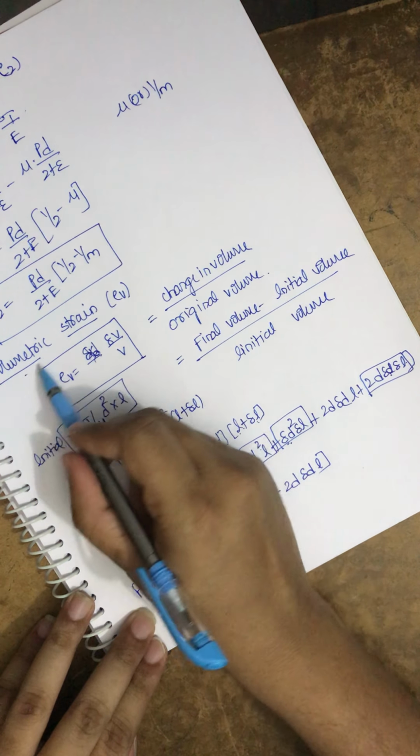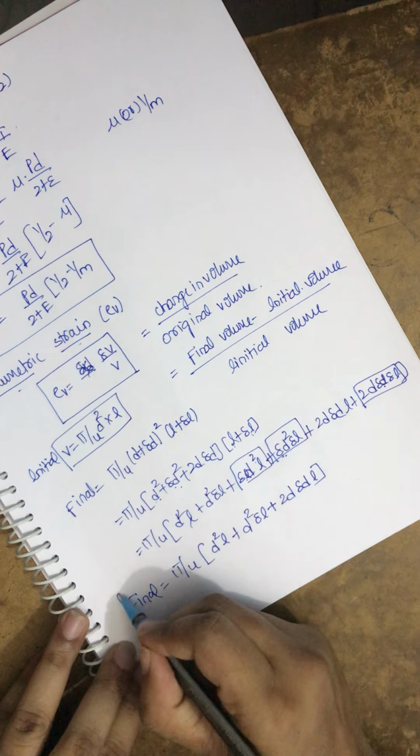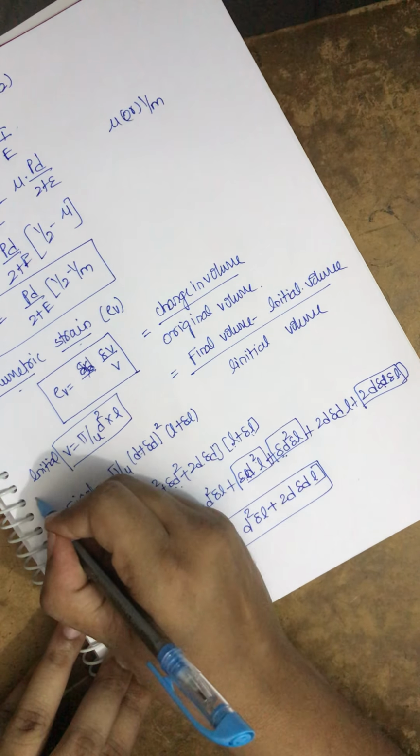So to find the volumetric strain, what we need to do? Final volume minus initial volume by initial volume. This is our final, this is our initial.